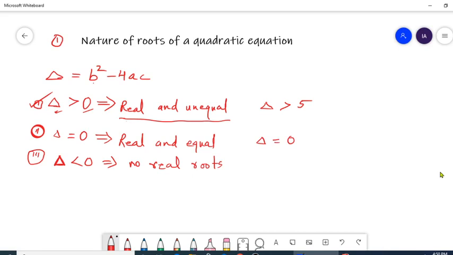And third nature, if delta is less than 0, then equation has no real root, like if value of the delta is -2, -1, -3, -5 or any negative real number. So hope it is clear to everybody what are the different natures of the roots. In this syllabus we will study these three natures of the root. Now let's move on to our next property.